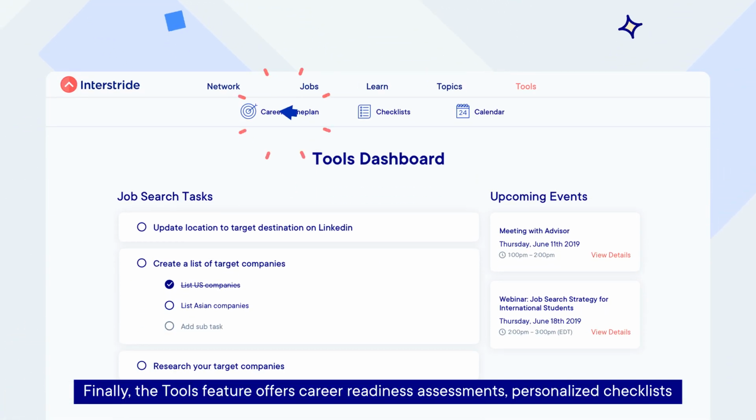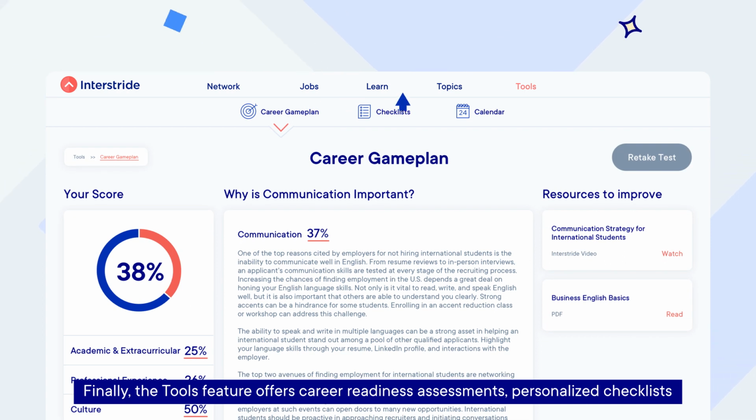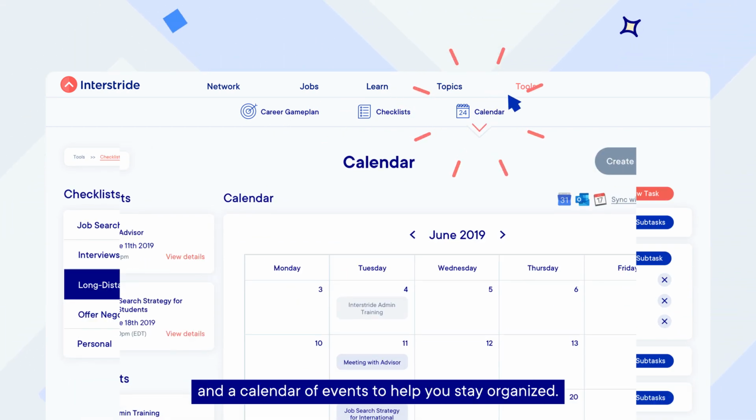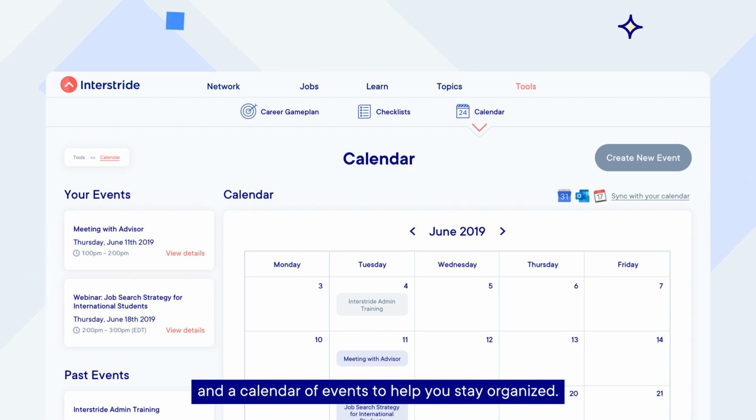Finally, the Tools feature offers career readiness assessments, personalized checklists, and a calendar of events to help you stay organized.